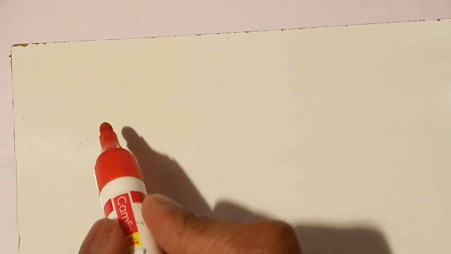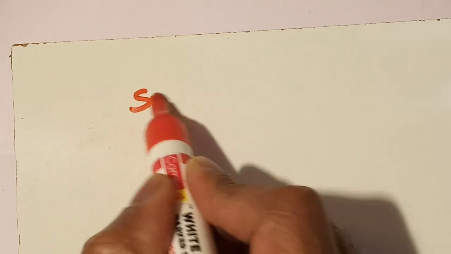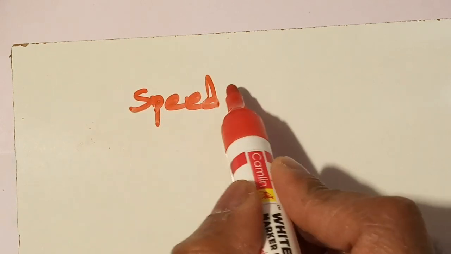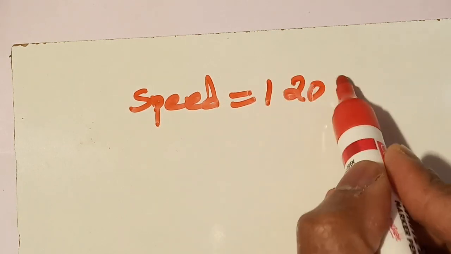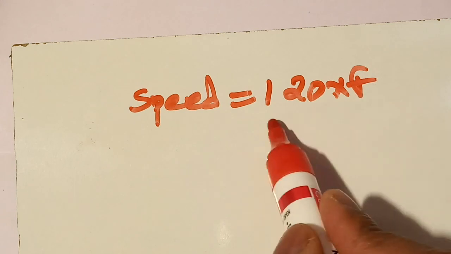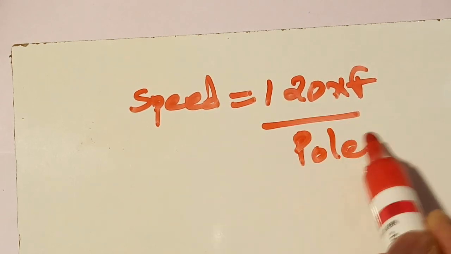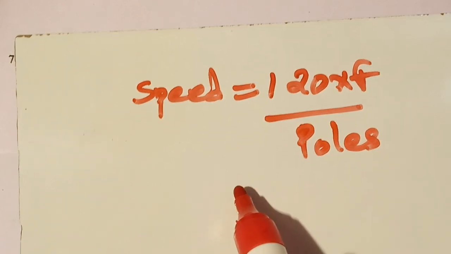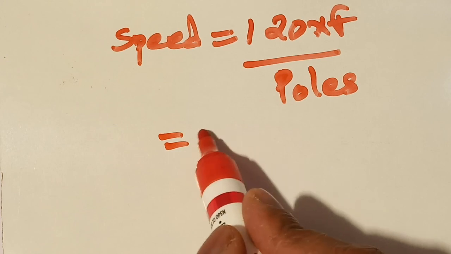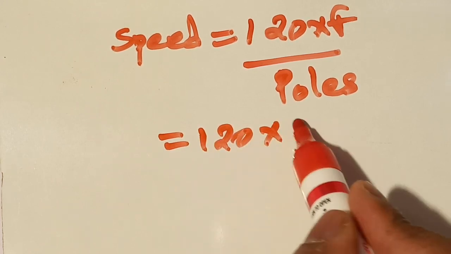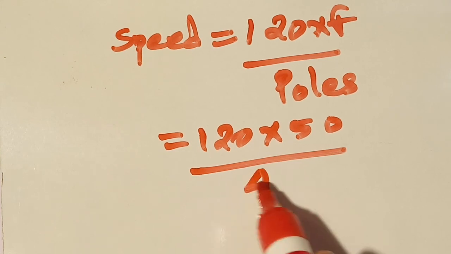The speed of induction motor is given as 120 multiplied by frequency divided by the number of poles. Here we have 120 multiplied by our frequency, which is 50. Number of poles, what are the number of poles we have? We have 4 poles.